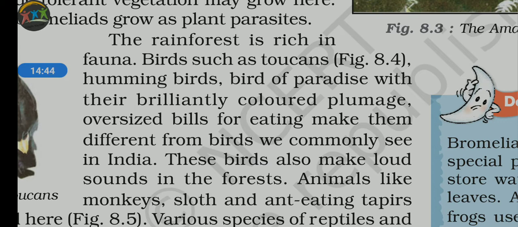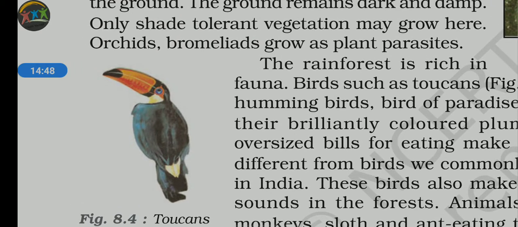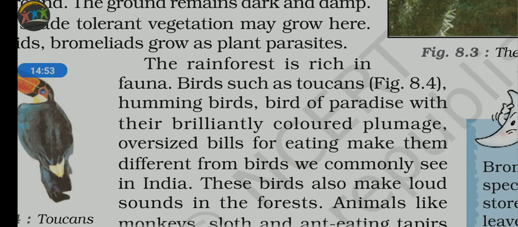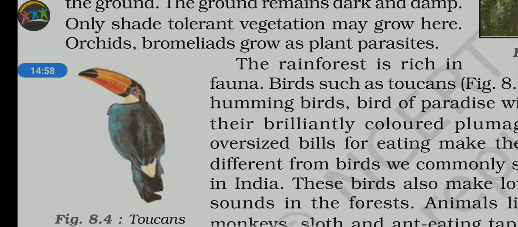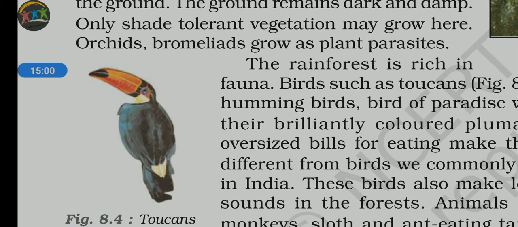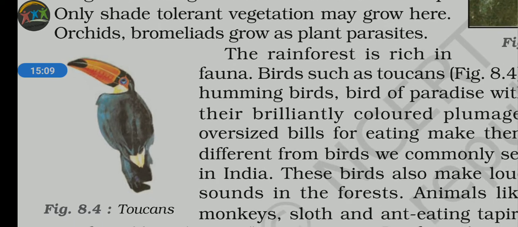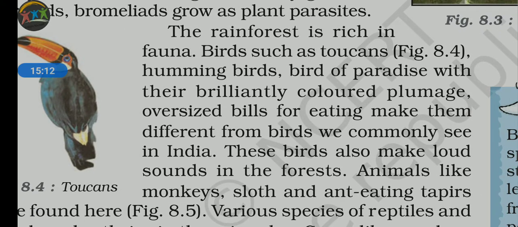Whatever the difference, that is their size. Look at this toucan, we can take the example of the toucan here. Its bill is very big. So what is written? Look at the oversized bill. This photograph of the toucan is giving such an example of the characteristics of the animal. So you have to remember this one. They are oversized built, and their eating habits make them different from the birds we commonly see in other parts of the world, or even in India.